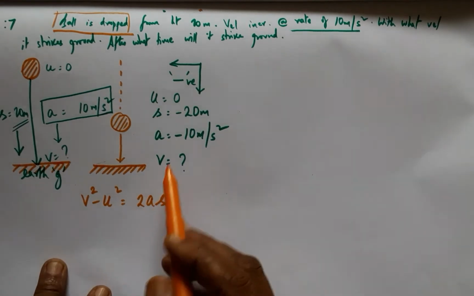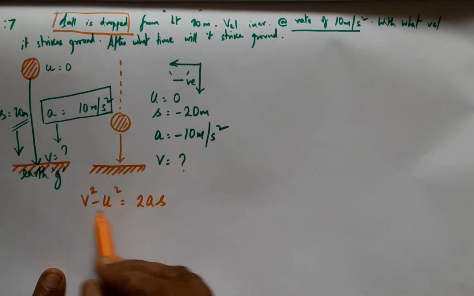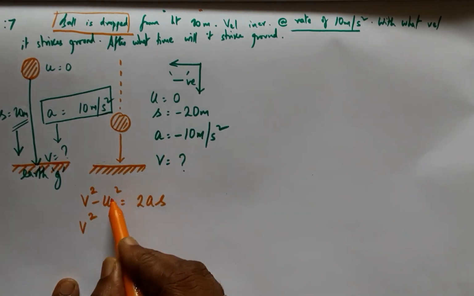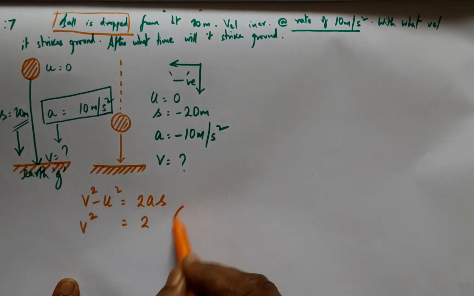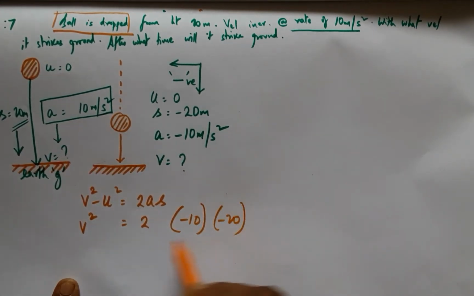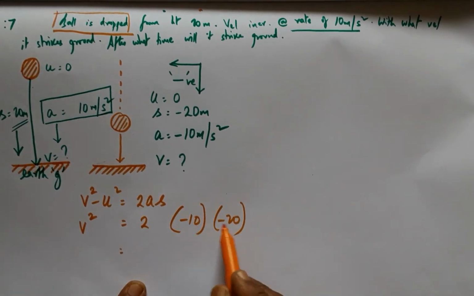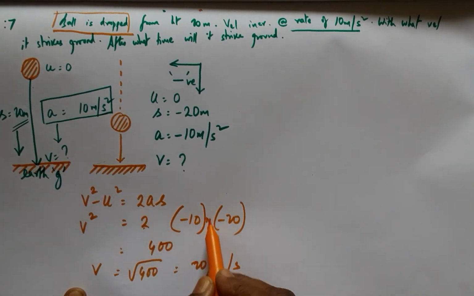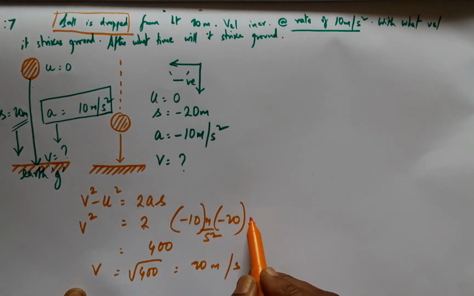And this is the formula that can be used because time is not available. Therefore this is the only formula, and we have to plug the values. We need to find V, and U is 0. V square equals 2 into minus 10 into minus 20. Minus into minus is plus, and 2 into 10 into 20 is 400. Now value V is root of 400, which is 20 meters per second. Acceleration due to gravity units are meters per second square, and here this is meters, and meters square by second square also goes under the root, and this comes out as meters per second.